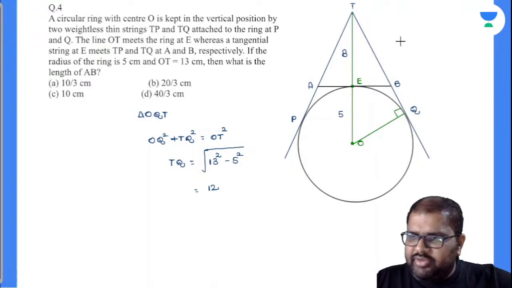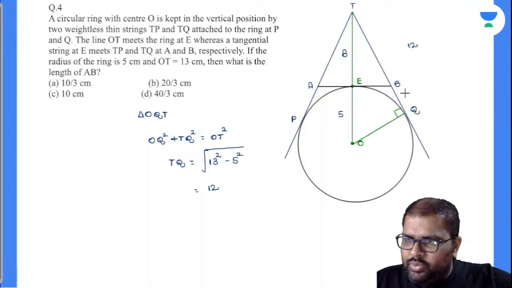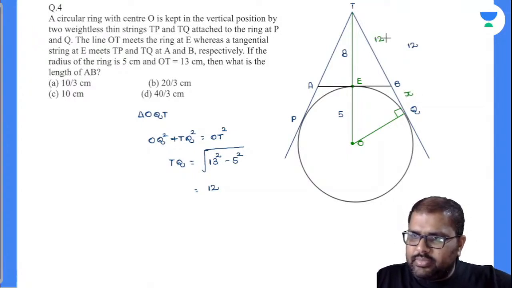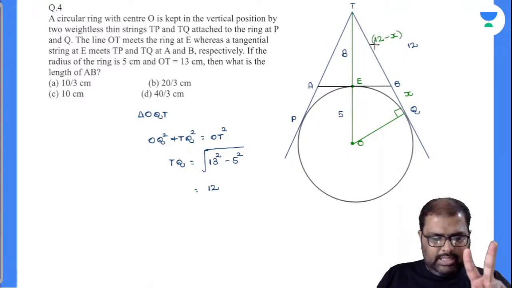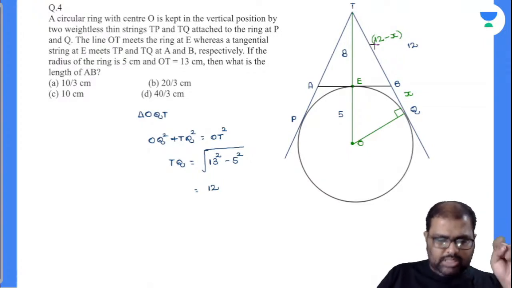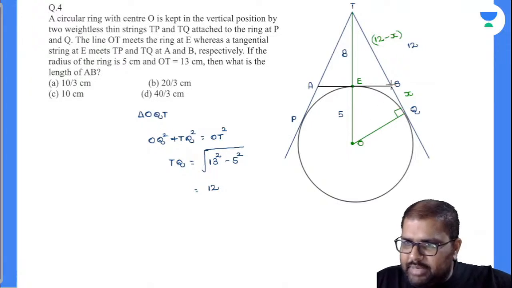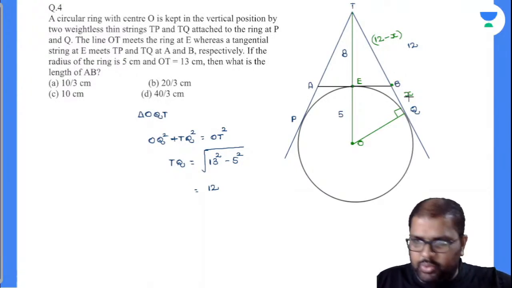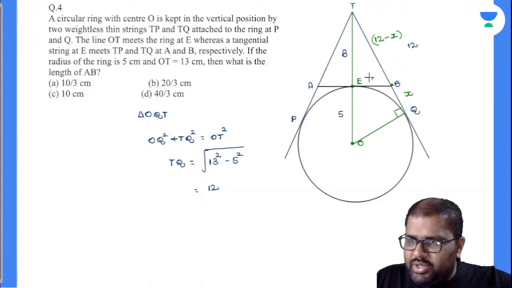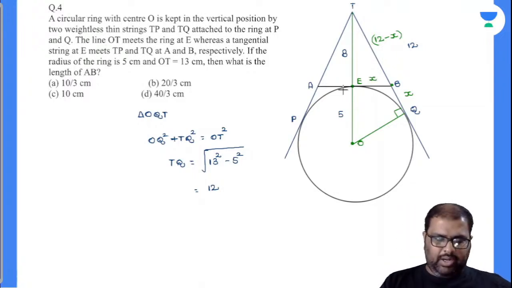So we are asked to find out AB value. Let us do one thing. I will take down BQ value as x, TB value as 12 minus x. Now we have a property in circles. When you draw two tangents from an external point onto the circle, these two tangents will be of equal length. Now see here, B is an external point. From B, I have drawn a tangent called BE. From B, I have drawn a tangent called BQ. BQ value is x. EB value will also be x. Am I right or wrong?